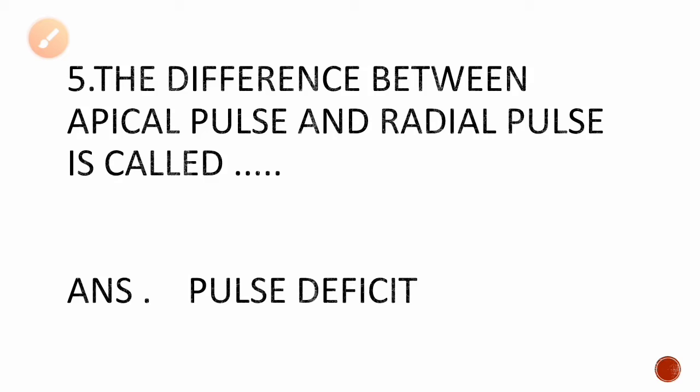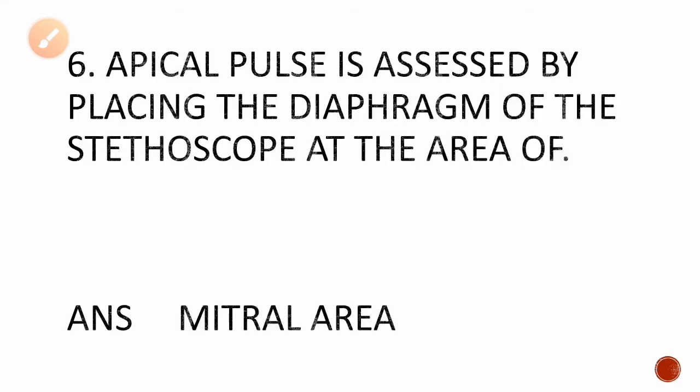Obviously there would be a difference between apical pulse and radial pulse. So what is the difference called? If there is a change of 5 to 10 beats or more or less between the apical and radial pulse, then that difference is called pulse deficit. Okay, pulse deficit.